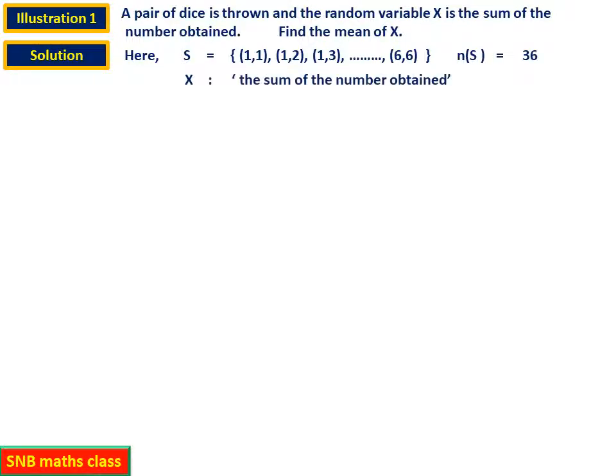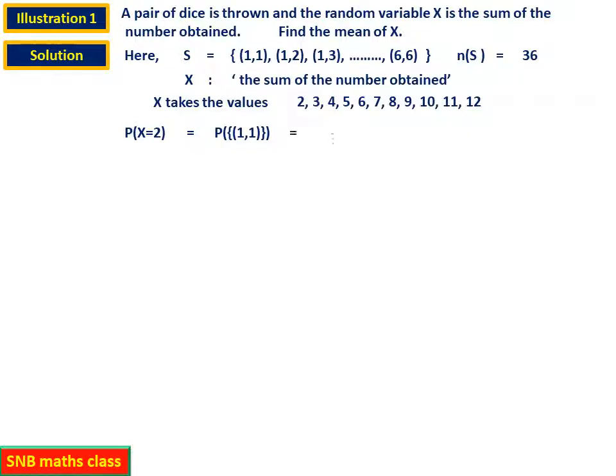Now X can take, see what is X? The sum of the number obtained. Now you can see from the sample space only what x can take. So x takes the following value. For example, it can take 2 minimum because 1 plus 1 is 2, and the maximum is 6 plus 6, 12, and in between it takes all values. Let me show you how it is actually. Probability x equal to 2 means actually probability of 1 and 1, because 1 plus 1 is 2, sum is 2. So this will be 1 by 36.